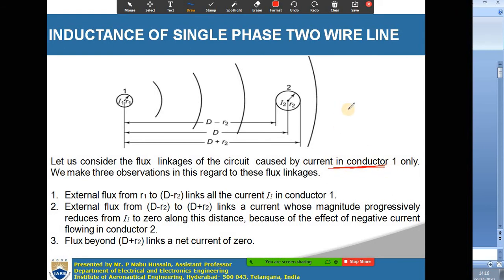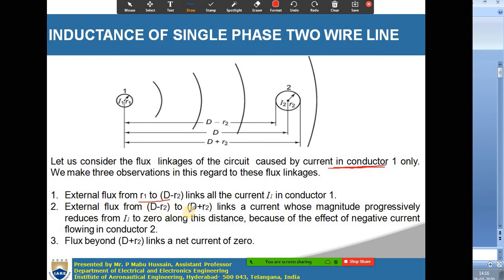Okay. So when you consider the first conductor only, and if the current is passed to conductor 1, magnetic flux lines will be developed. Those magnetic flux lines will be concentric circles, and the flux lines will be internal to the conductor and external to the conductor. So now if you observe the external flux alone,